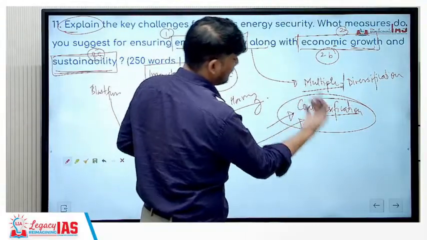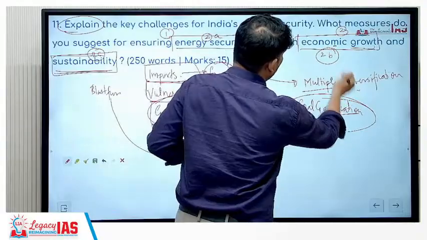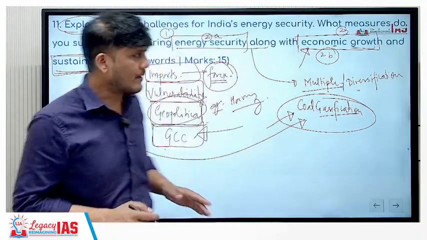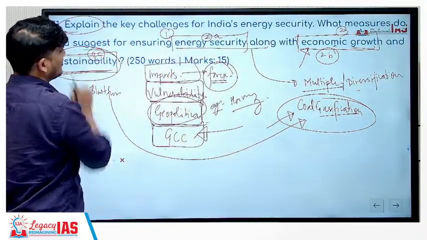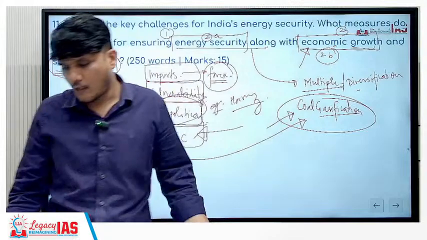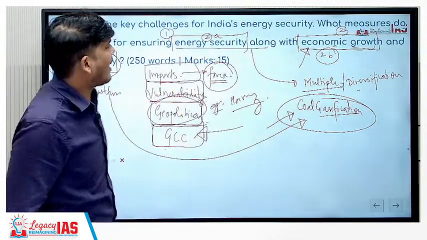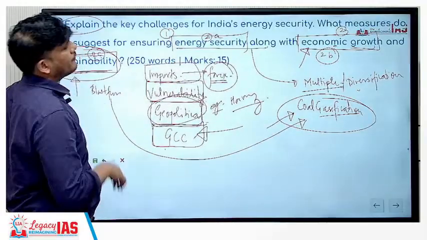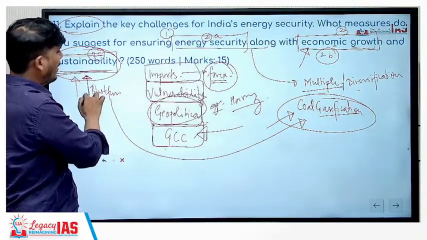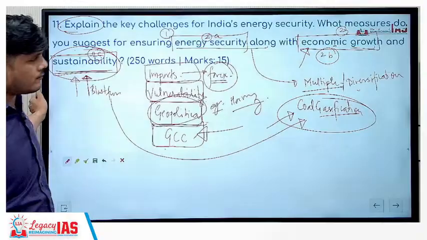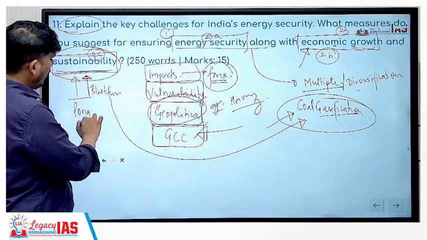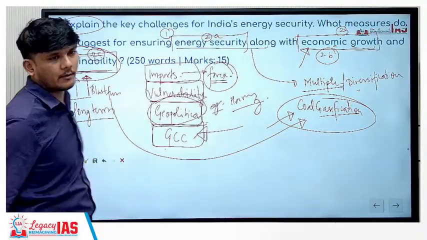If we can have self-dependence, Atmanirbharta, and diversification, it is going to help us in our economic growth, as there will be no breakdown of supply chain or anything. And this, of course, can be sustainable as well. How can you make it sustainable? See, you can have multiple long-term contracts with different companies. You yourself can produce more and more within the country in order to have sustainable energy security. Carbon credits and all, you can use. At the same time, this will be a long-term solution. It is not going to happen in the short term.